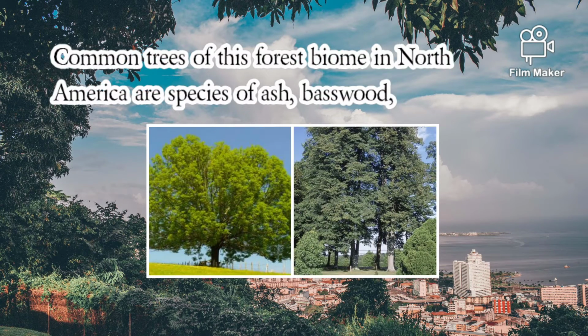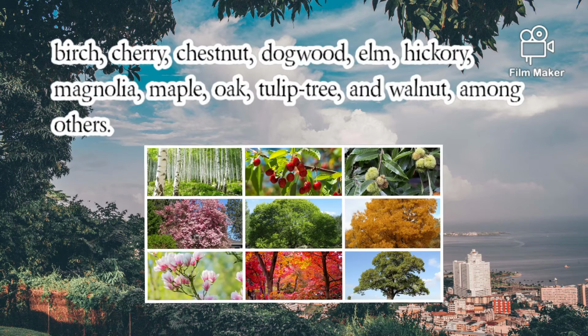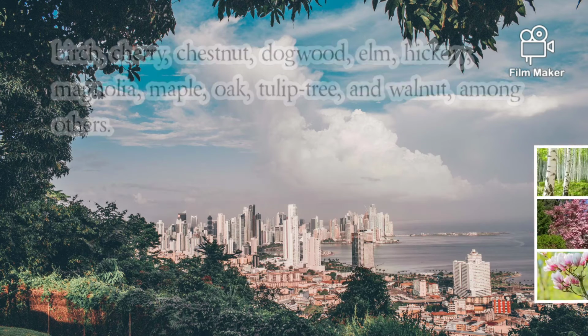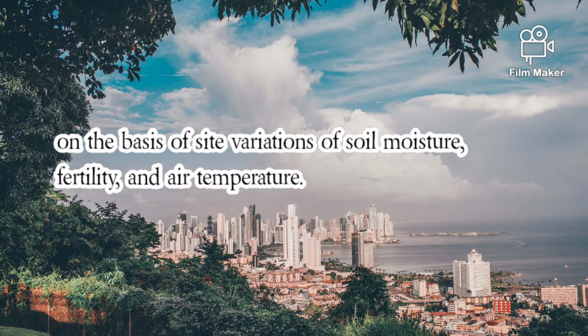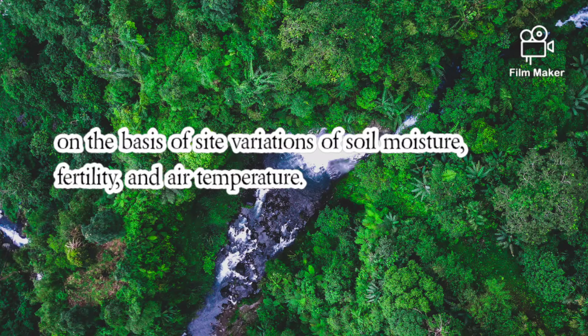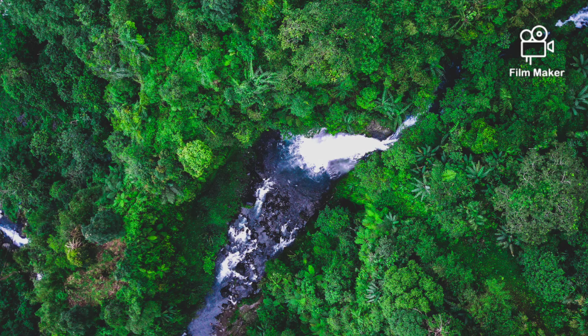Common trees of this forest biome in North America are species of ash, basswood, birch, cherry, chestnut, dogwood, elm, hickory, magnolia, maple, oak, tulip tree, and walnut, among others. These various tree species segregate into intergrading communities on the basis of site variations of soil moisture, fertility, and air temperature.